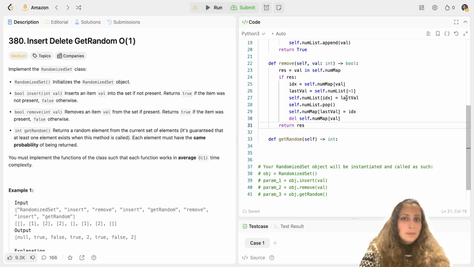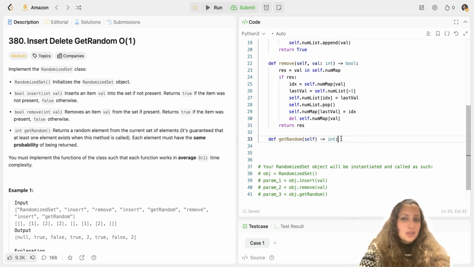So I did that. And finally, I update the index in my num map for the last val to the index where I have placed it in the list now. And then I delete the val because I don't need it here; it needs to be removed. So I deleted that, and then finally return result to see if the value was actually removed or not.